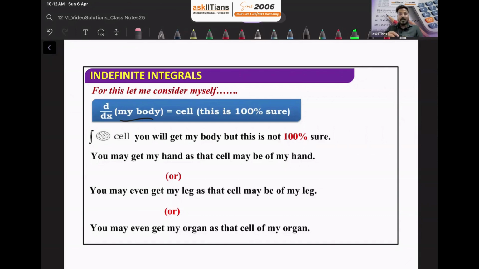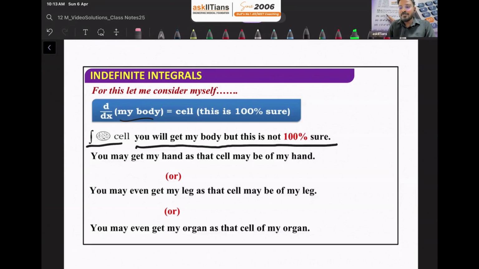Fine. Now, if you think the other way around, that we are going to integrate the cell, then what are we going to get as the answer? You might think that if we integrate the cell, it means we are clubbing the cells of our body, so you will get my body.